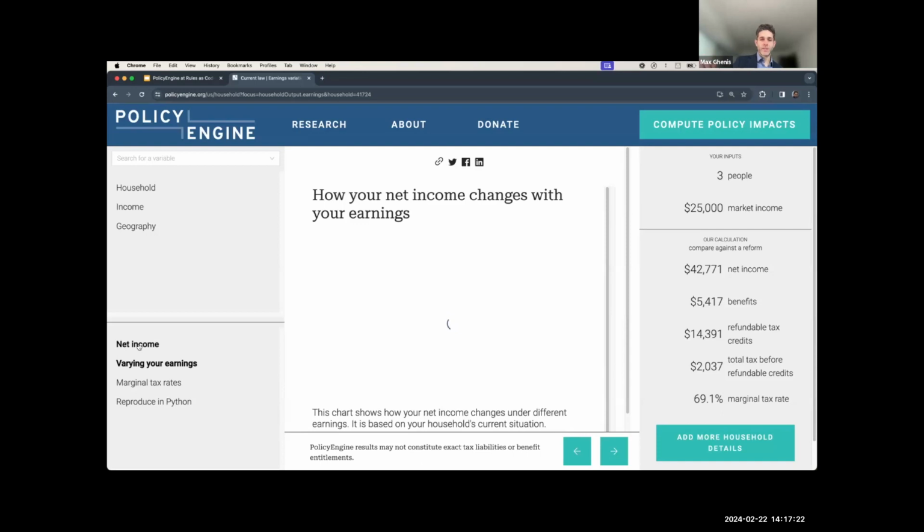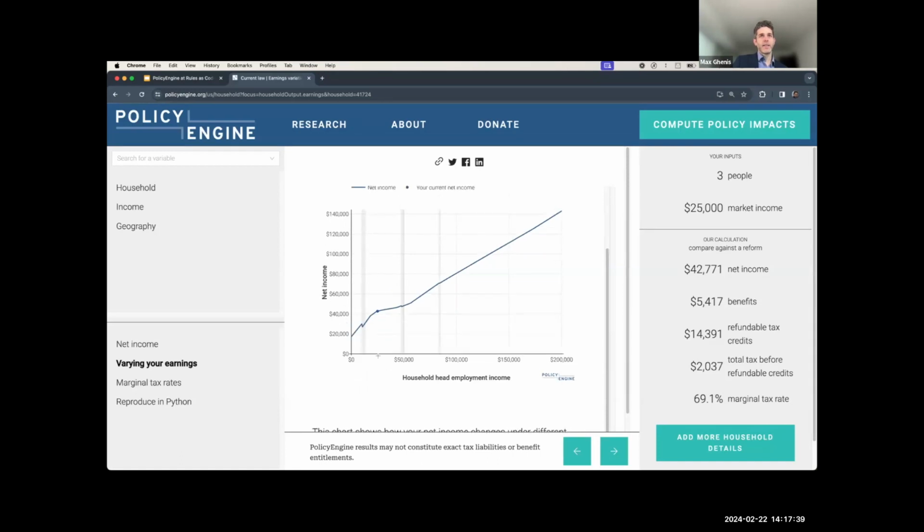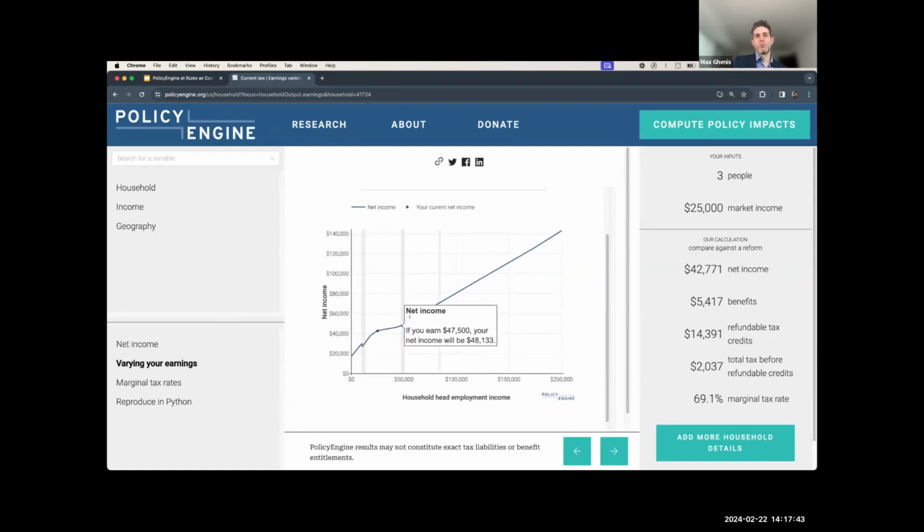So instead of just looking at one scenario, we can see how this changes when someone's characteristics change, maybe when their earnings change, if they get a raise, or if they decide to go from part-time to full-time. These are the kinds of scenarios that we're able to model through our rules engine. And in this case, you can see that as your earnings rise, in general, you're going to take home more after taxes and benefits. But there are some weird parts here.